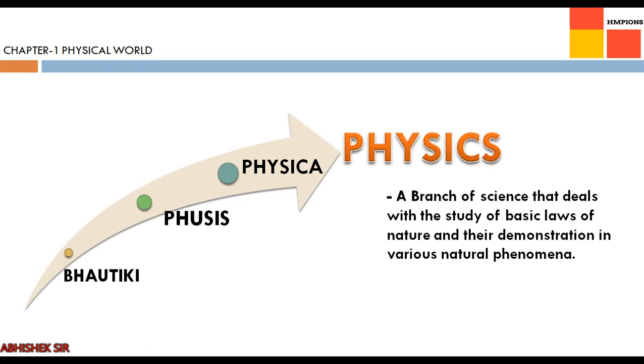What exactly is physics? It is a branch of science that deals with the study of basic laws of nature and their demonstration in various natural phenomena. Keep in mind, study of basic laws of nature. So physics is nothing but a study of nature, and demonstration, that is reflection. We can see there the incidents which are related, right? So those basic laws, whether they are followed or not, exactly that study is called physics.